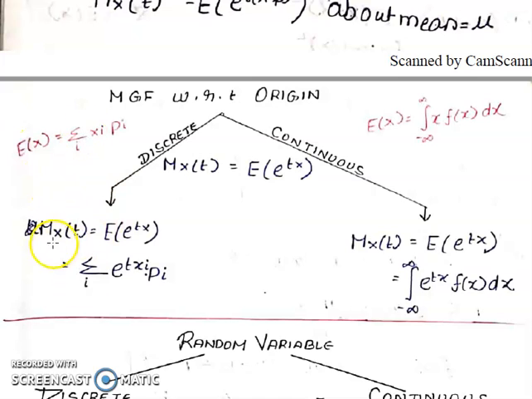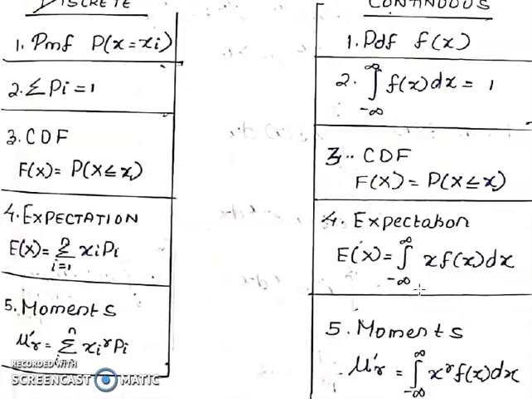In the case of discrete, moment generating function is e power tx. So if it is discrete, apply summation e power t xi into pi. If it is continuous, apply integration e power tx into f of x dx, right? Okay.